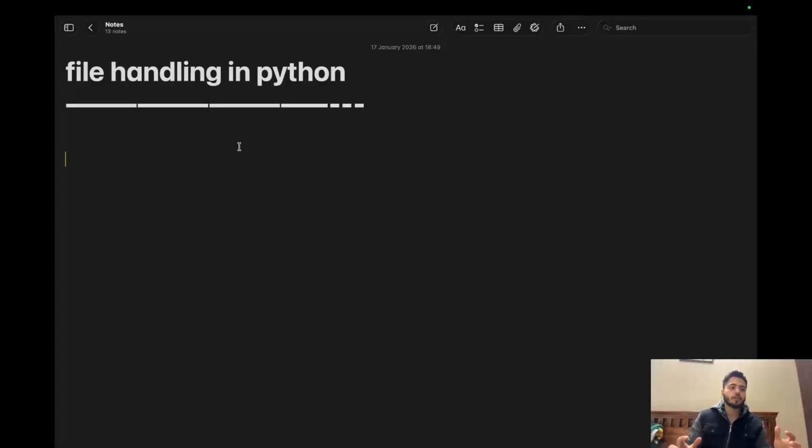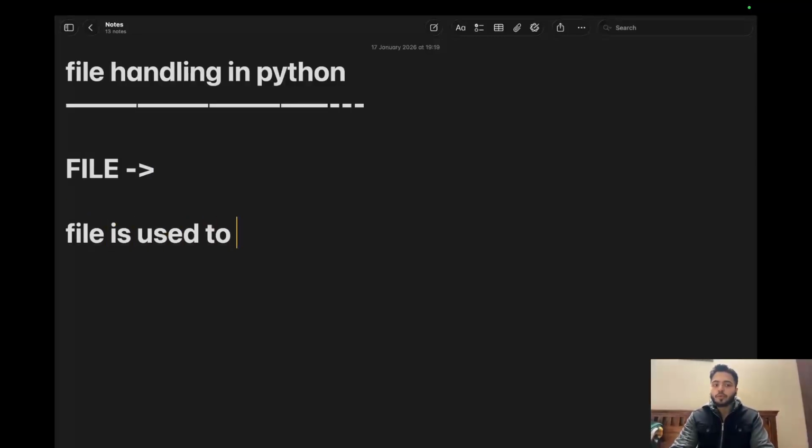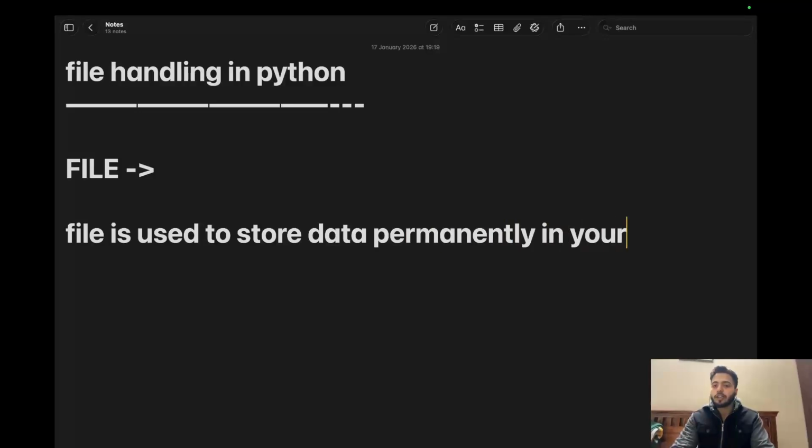We are in the process of learning Python, and in Python today we will learn file handling. So file handling, file को handle करना is file handling. But before that, what is file? Before that, what is file? File is used to store data permanently in your disk.